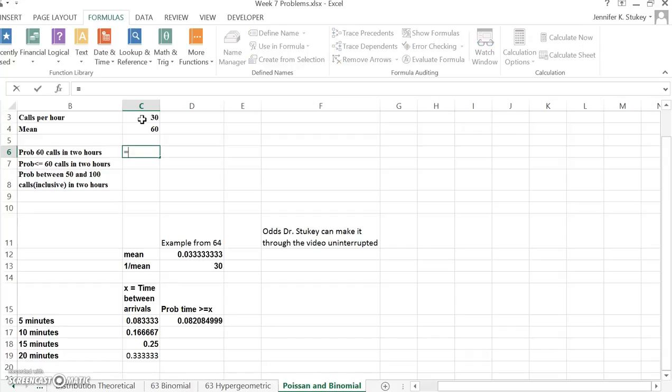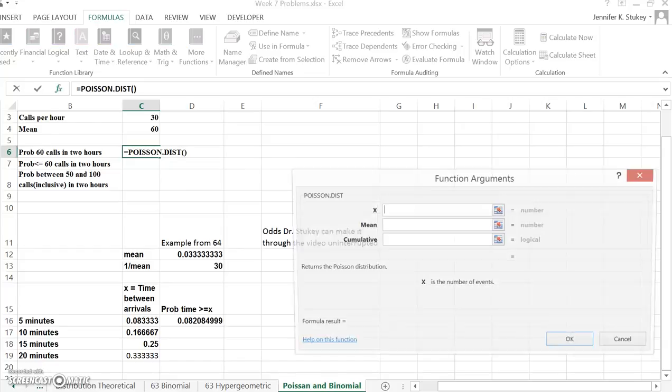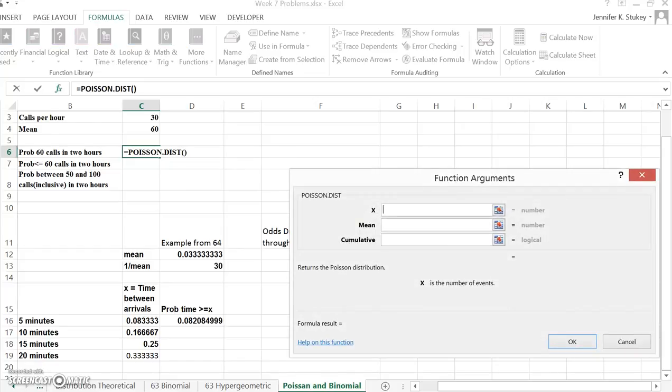Let's use our Poisson distribution. You can start typing it, click it, and if you want to use the box, once that comes up, you can hit insert function and it'll bring it up for you. All right, so X is our number of events, and what we want to find out is the odds that we're going to have 60 calls in 2 hours. So we're going to hit 60 as our X. Our mean is our average, which is this cell C4, which is also 60, and our cumulative.